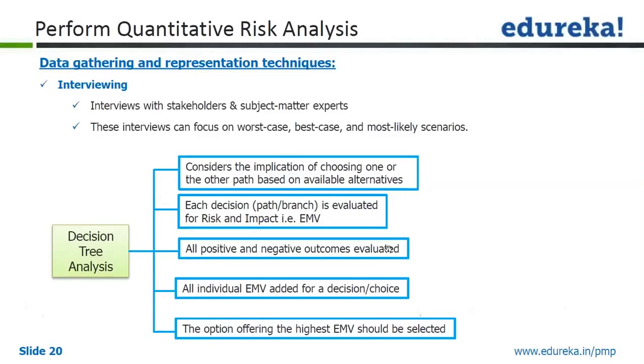In case it is a complex tree structure with multiple branches, when we arrive at the leaf or the last node, we can add all individual EMVs for that particular decision or choice, because along the path there could be multiple impacts, and those will be added. The option offering the highest EMV should be selected.